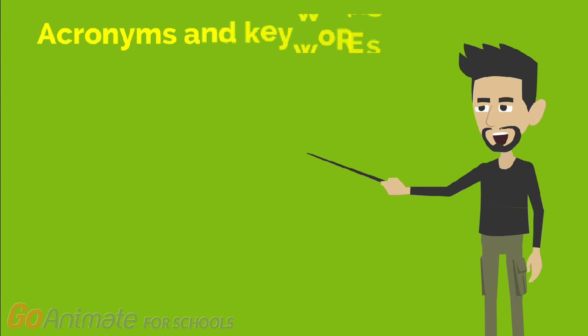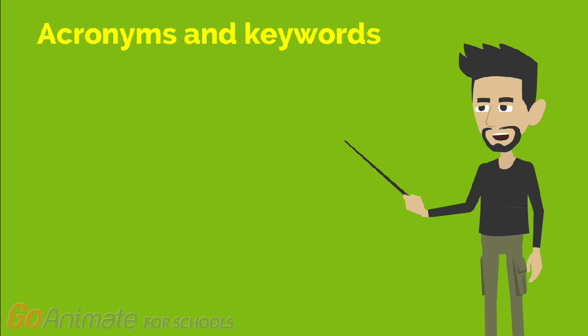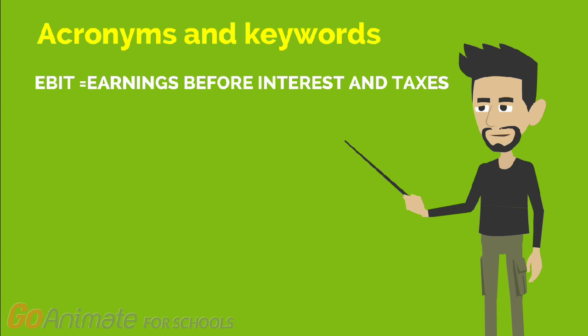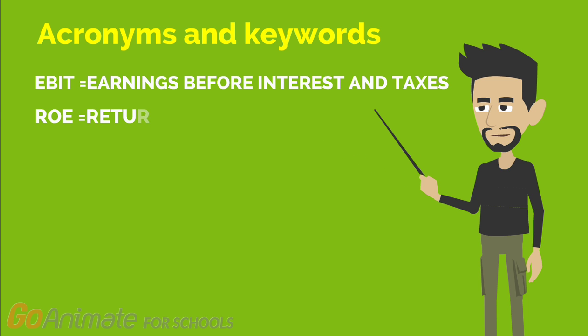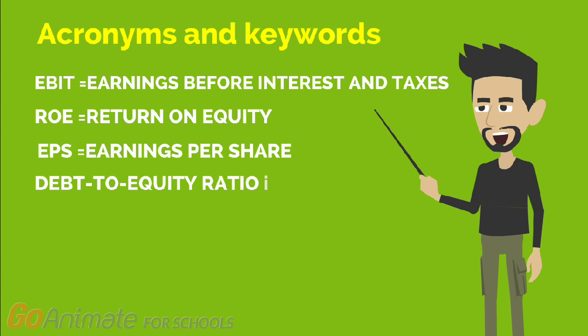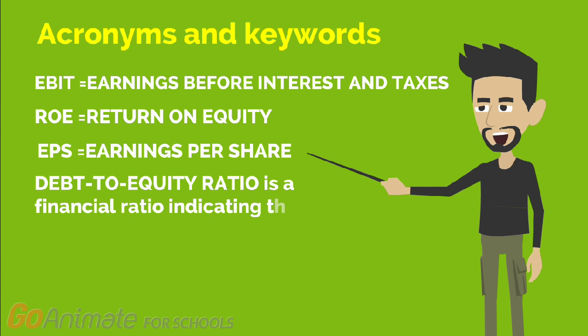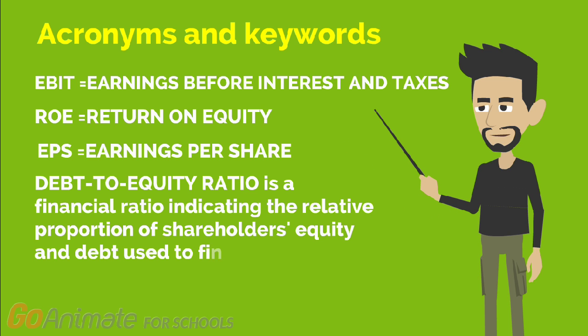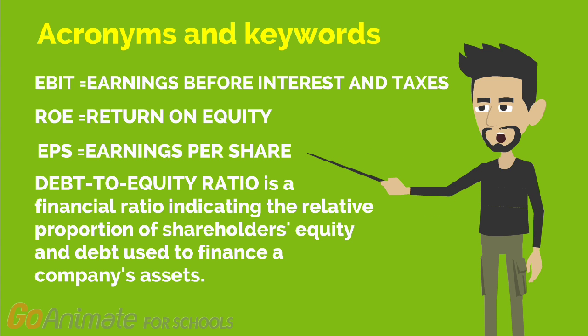For better understanding, I'm going to explain every acronym and keyword used in the explanation. EBIT means earnings before interest and taxes. ROE means return on equity. EPS means earnings per share. The debt-to-equity ratio is a financial ratio indicating the relative proportion of shareholders' equity and debt used to finance a company's assets.